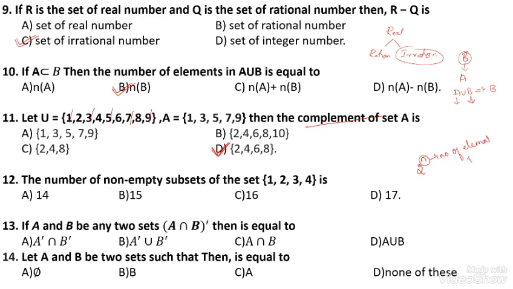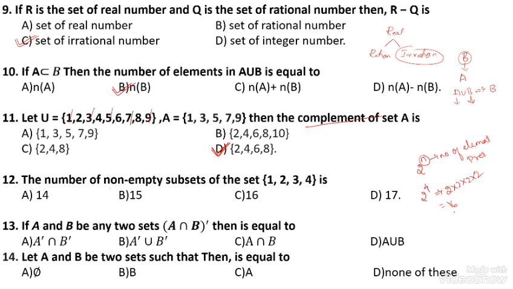Here there are 4 elements, so 2 to the power 4. That means multiplying 2 four times: 2 into 2 is 4, 4 into 2 is 8, 8 into 2 is 16.